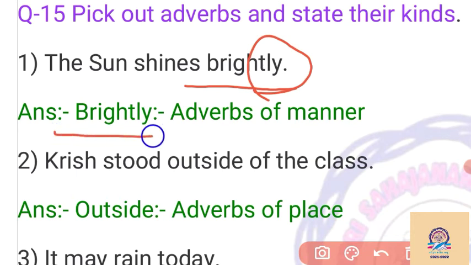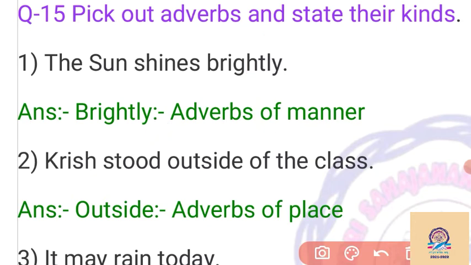So brightly becomes an adverb of manner here. Chris stood outside of the class. Stood is a verb, but where did Chris stand? Outside. So outside is the place, and it becomes an adverb of place here.